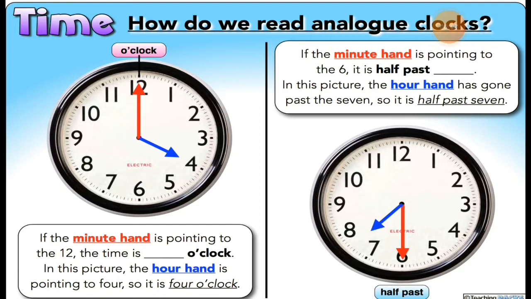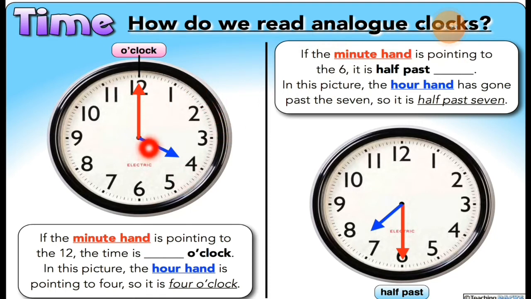Okay, see this. How do we read an analog clock? This type of clock you can call an analog clock. Which clock is it? It is an analog clock. Now see the instruction. How do we read analog clocks?